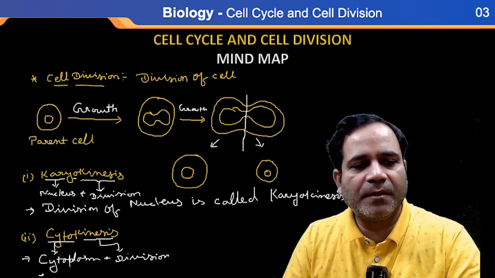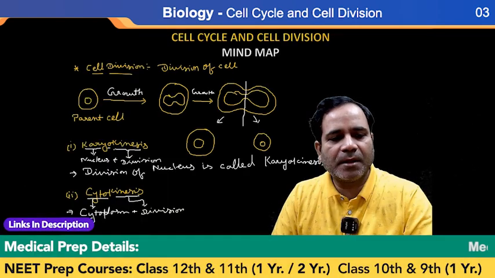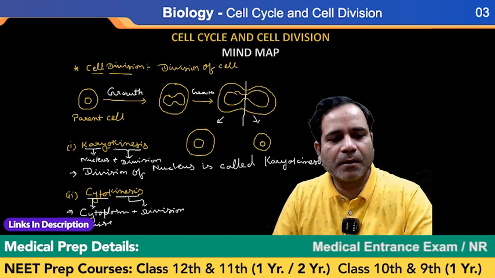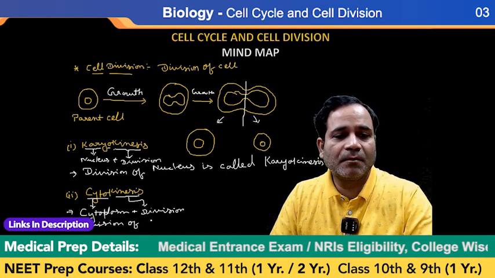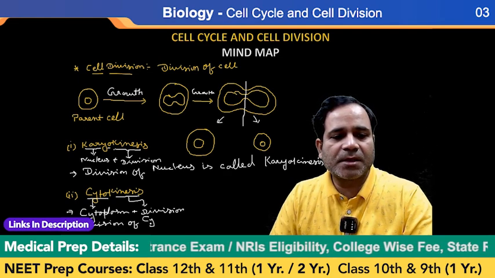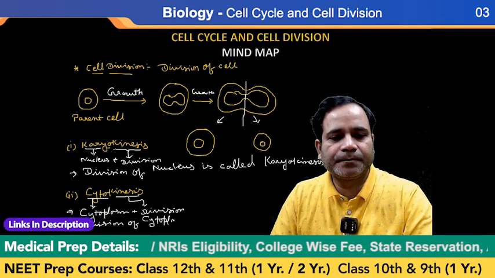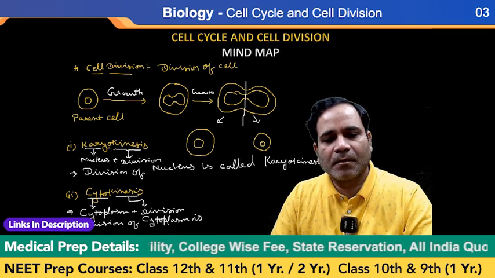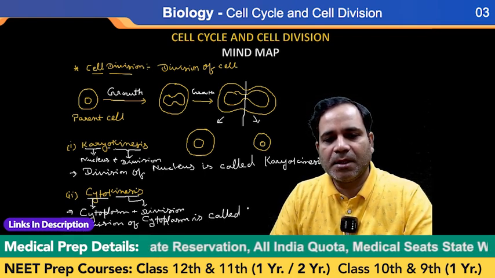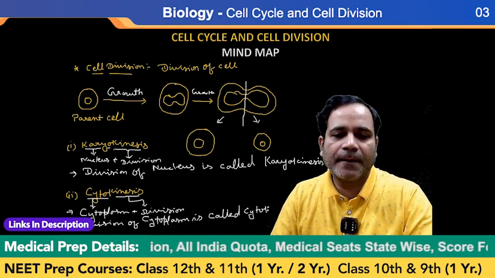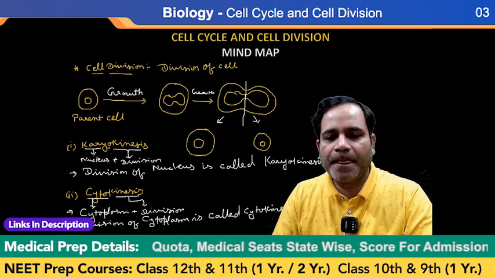So division of cytoplasm is called cytokinesis. Getting my point?